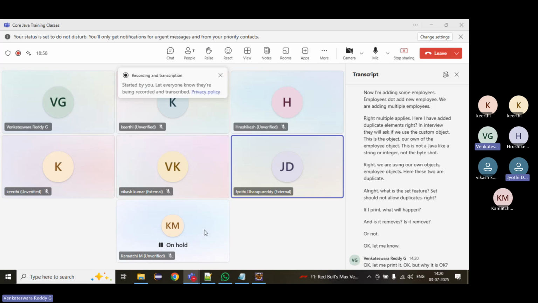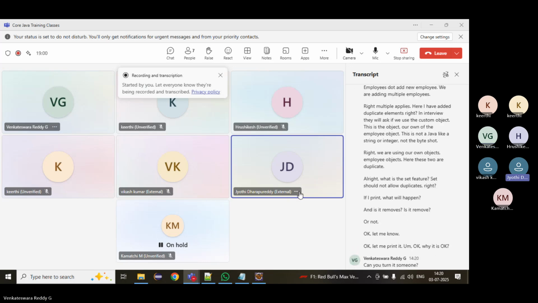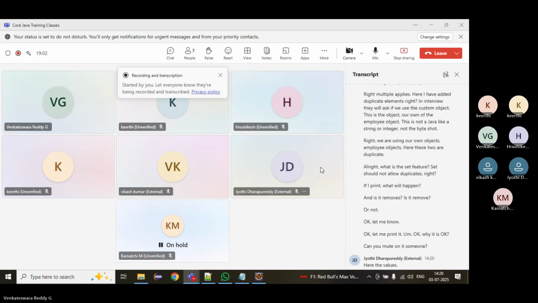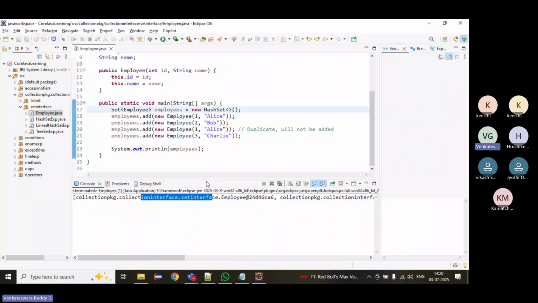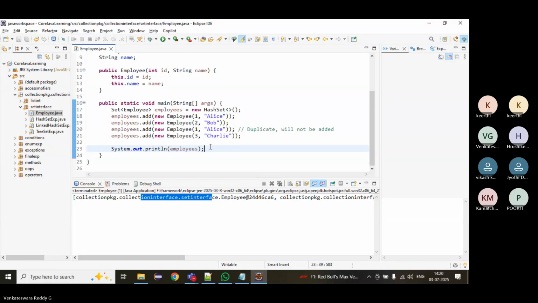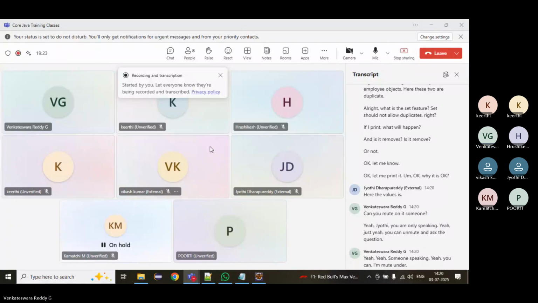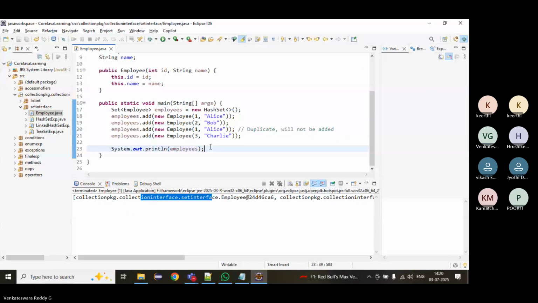Can you mute, please? Sir, here the values are... Jyoti, you are the only one speaking. You can unmute and ask your question. Someone is speaking, please unmute and speak.